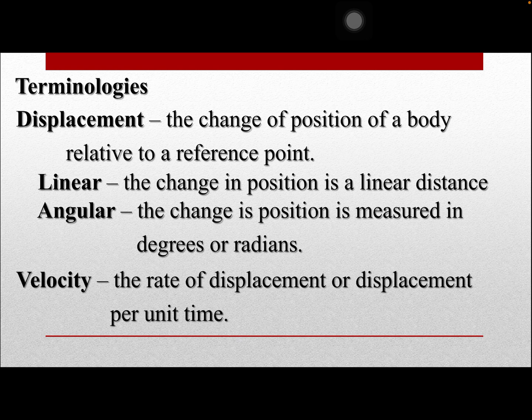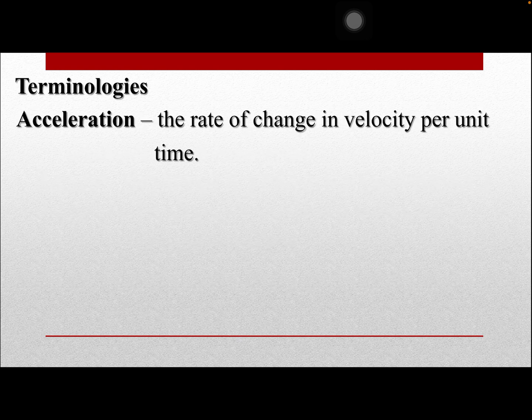And then we also have acceleration. So acceleration is the rate of change in velocity per unit time, meaning to say the final velocity minus initial velocity over time is a unit change of velocity, or that is the acceleration.